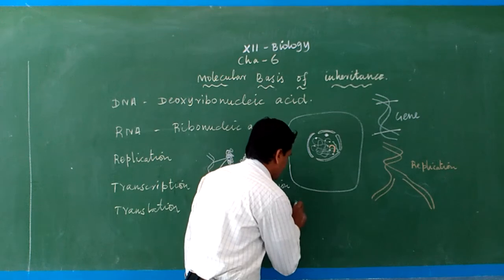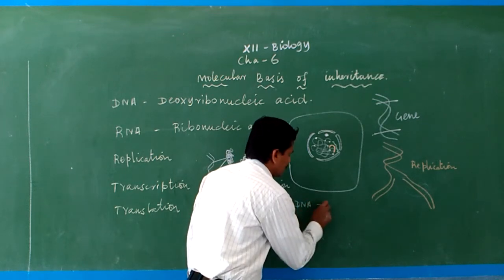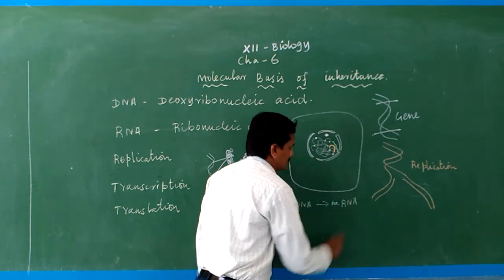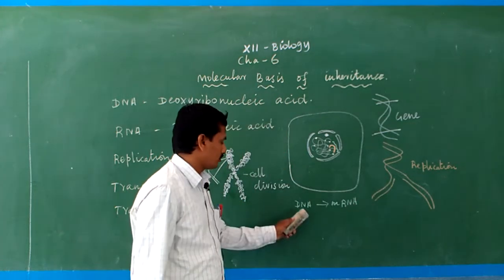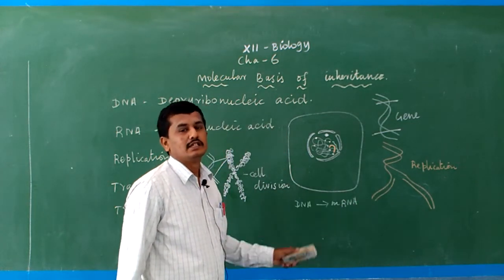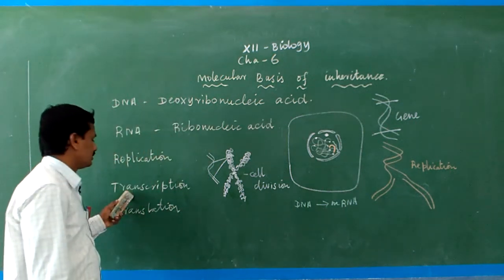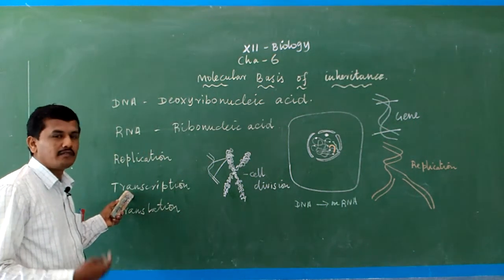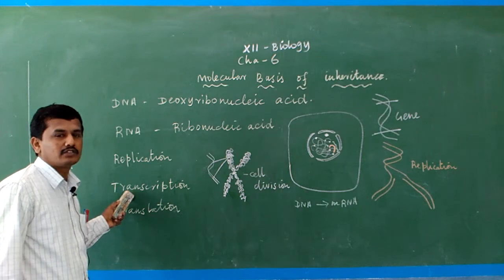From DNA, mRNA is formed for making protein. The process of formation of mRNA from the DNA is known as transcription.